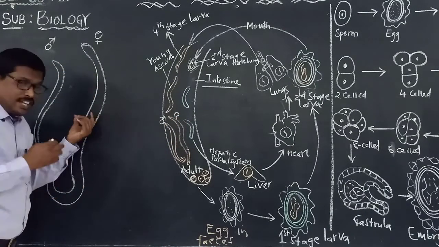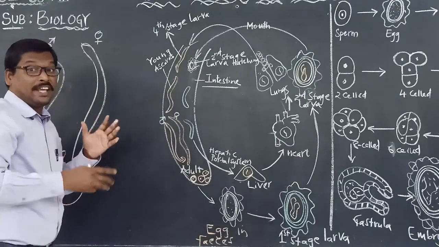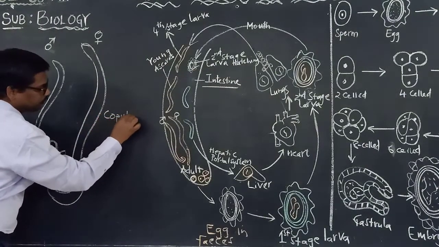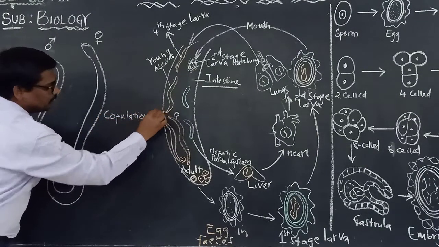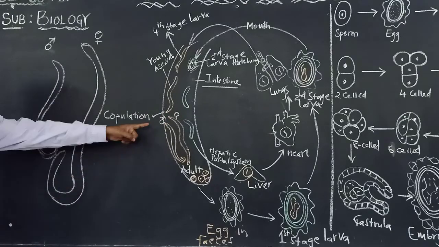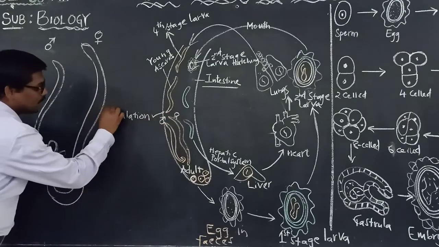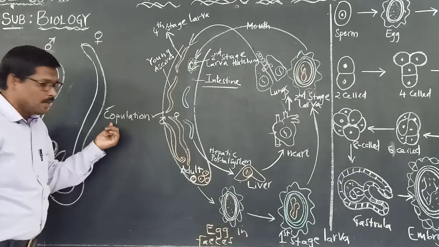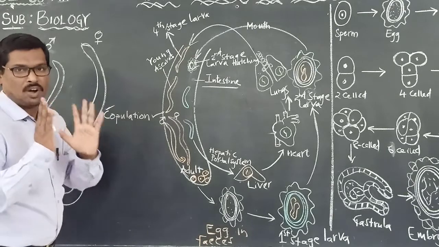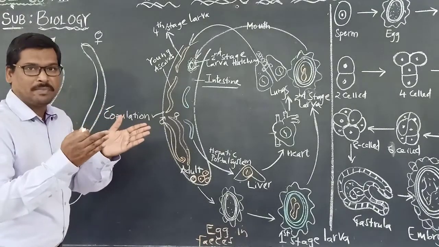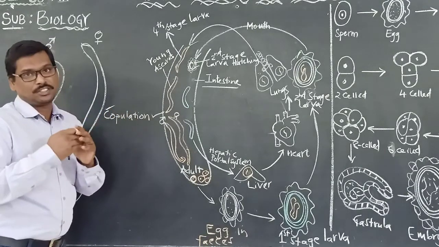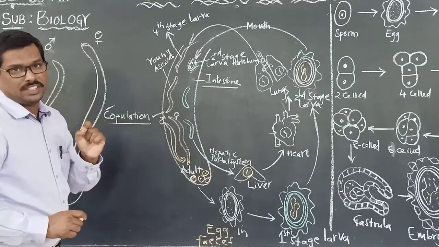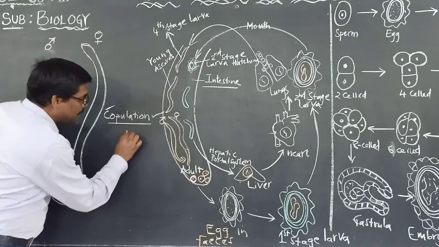Here these two will be involved in the first step, copulation. Please remember, this is what we are going to discuss now. The first one is copulation. It means mating. The male and female participate in sexual intercourse, and so we use the term copulation. During copulation, the male will have the penial spicules.